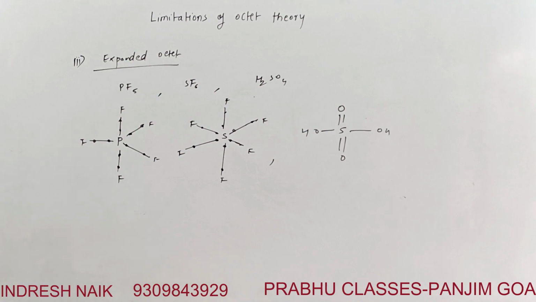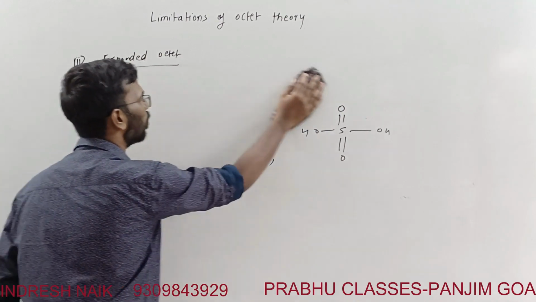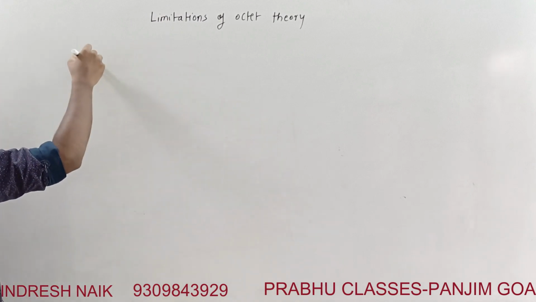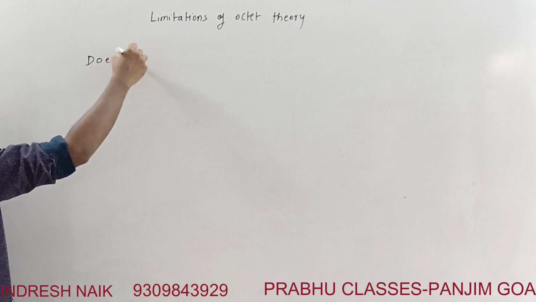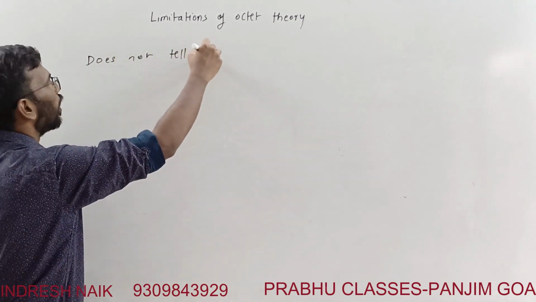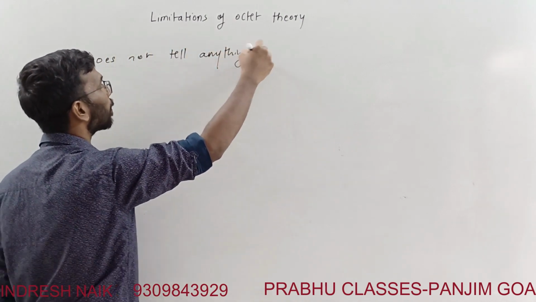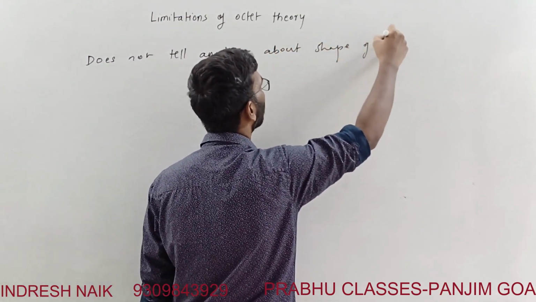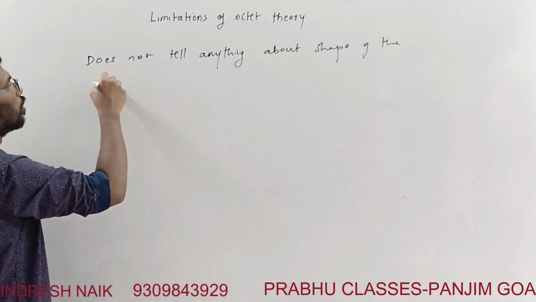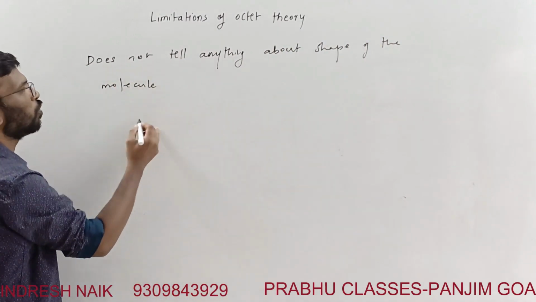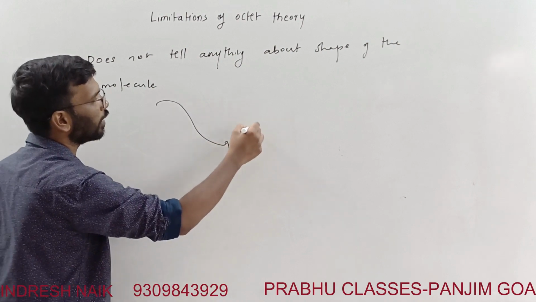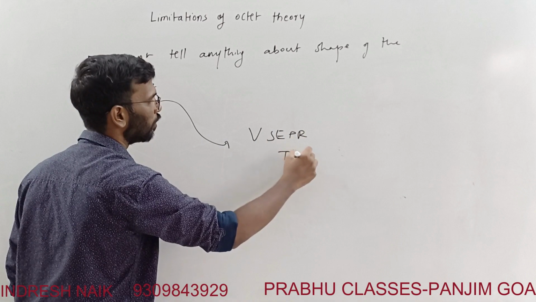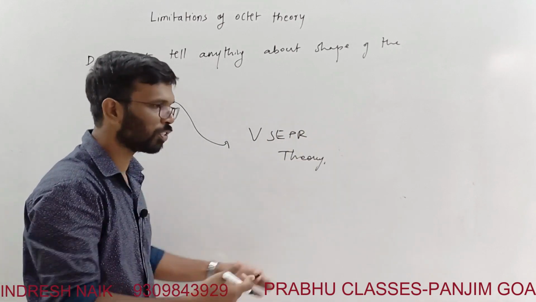And lastly, it does not account for the shape of the molecule. This theory does not tell anything about the shape of the molecule. So to understand the shape of the molecule, we are going towards a new theory, that is the valence shell electron pair repulsion theory. Okay, from the next lecture we'll start with this theory.